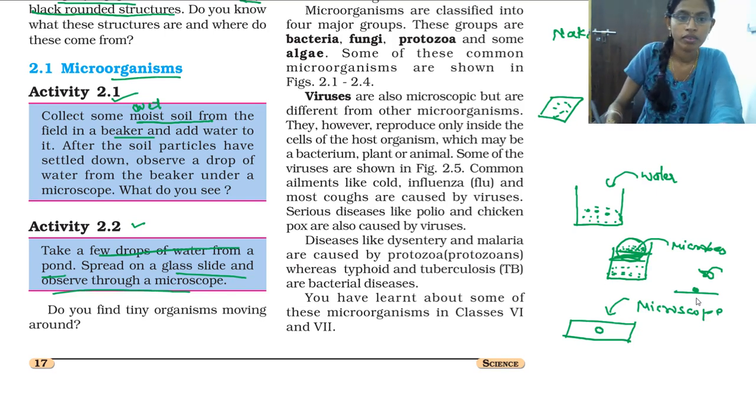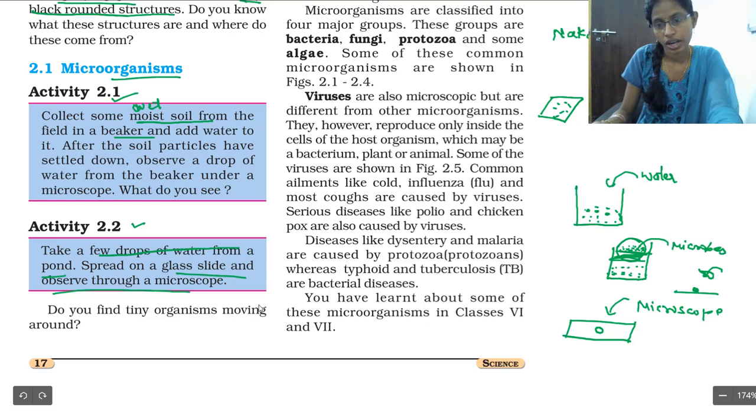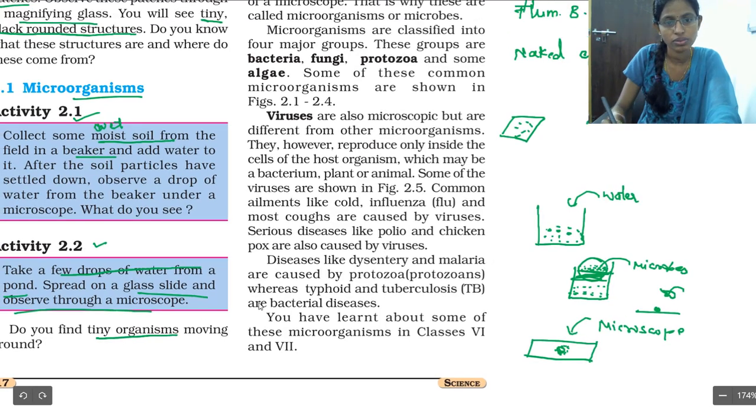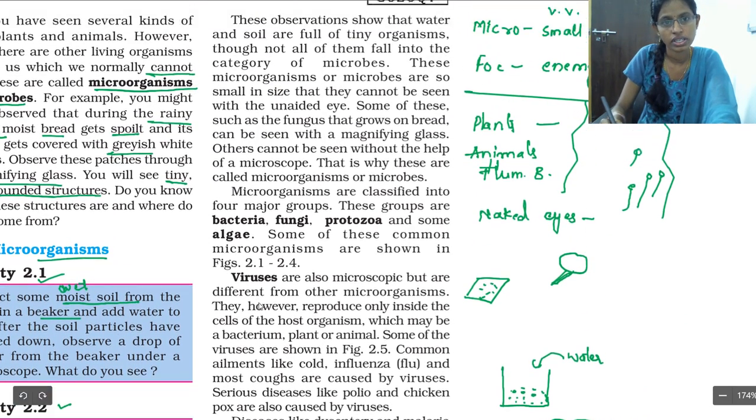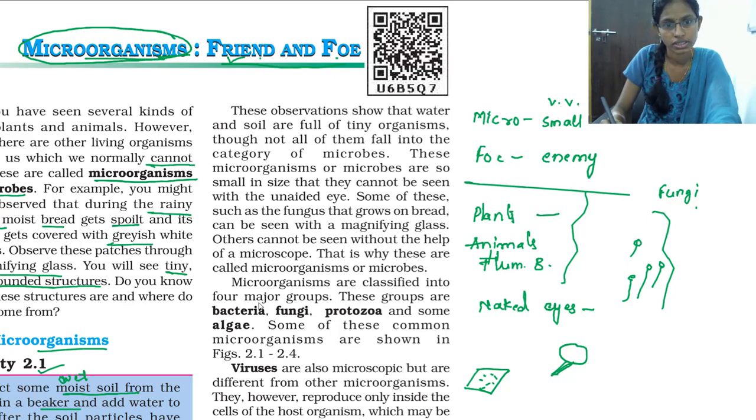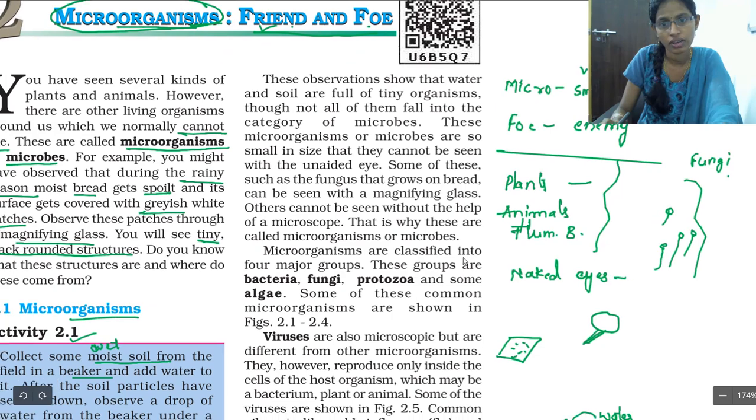You have learned in your 6th and 7th classes what a microscope is. You are going to see some microbes floating in this water. So we are going to see some tiny organisms, and those are called microorganisms.